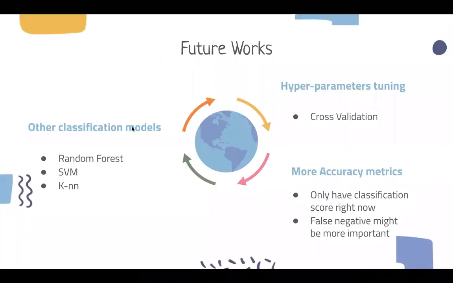So in the following days, we plan to use cross-validation to tune our hyperparameters and also try other classification models like random forest, SVM, and KNN to see whether we can further improve the accuracy. We also plan to apply more accuracy metrics so that we can have a better view of how well our model performs. For example, the false negative rate might be more important than the false positive rate for our dataset.